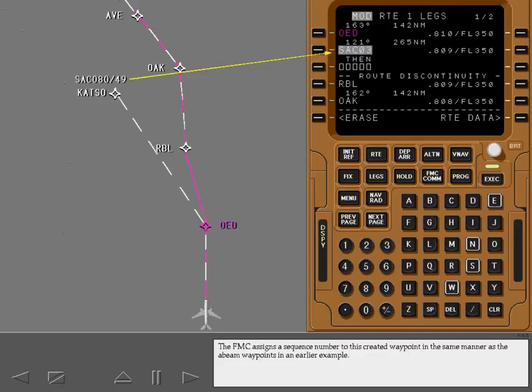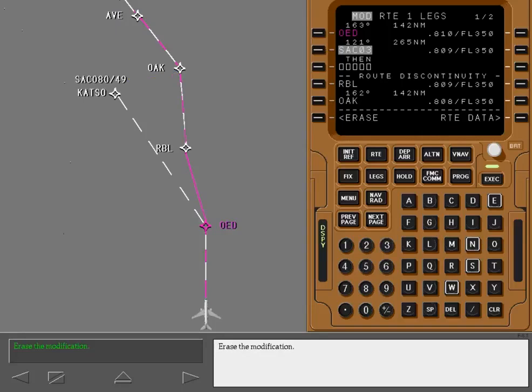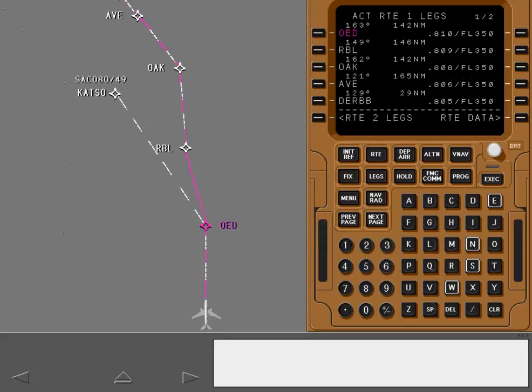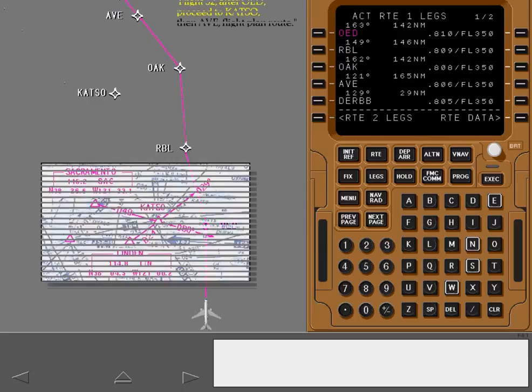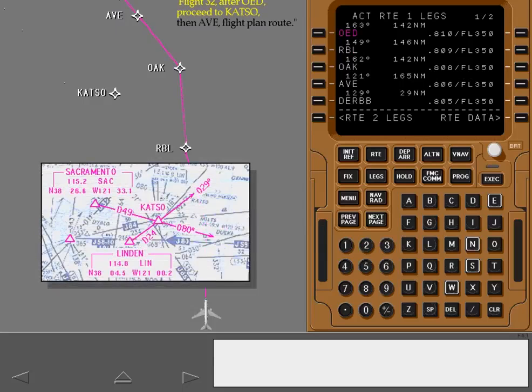The FMC assigns a sequence number to this created waypoint in the same manner as the abeam waypoints in an earlier example. Erase the modification. From our chart, we see that CATSO is also defined as the intersection of the Sacramento 080 radial and the Linden 029 radial.